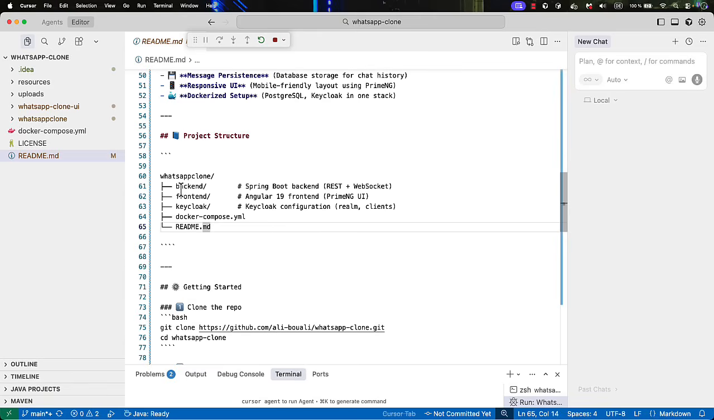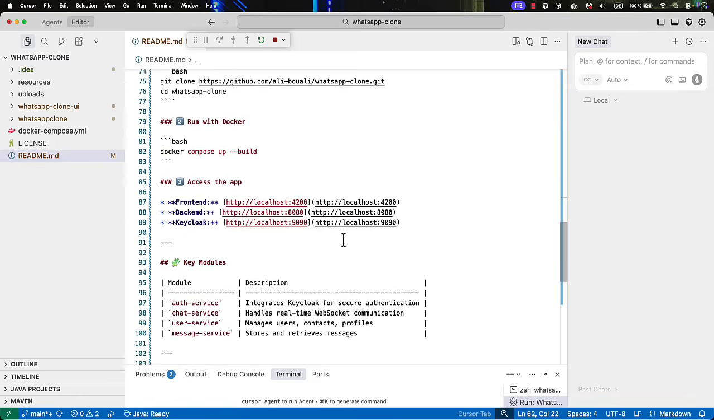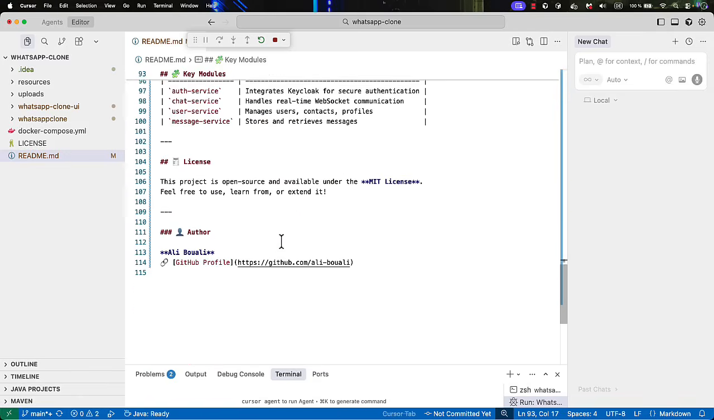All right. So maybe I can also update this one, app clone UI for the front end. Keycloak, I do not have any configuration, but I can also export it and add it in here. I have a Docker Compose and the README file. And the rest: how to set up the project, how to use it, and a small description of the different key modules of the application.